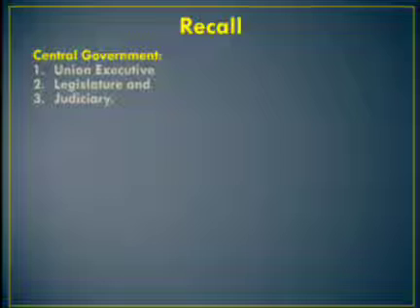Then Rajya Sabha. Rajya Sabha is also known as the Council of States. The Council of States or Rajya Sabha consists of 250 members, out of which 238 represent the states and the union territories, elected by the method of indirect election. The 12 nominated members shall be nominated by the president. Then judiciary. Judiciary means justice: the Supreme Court of India, the Chief Justice of India, and other judges.